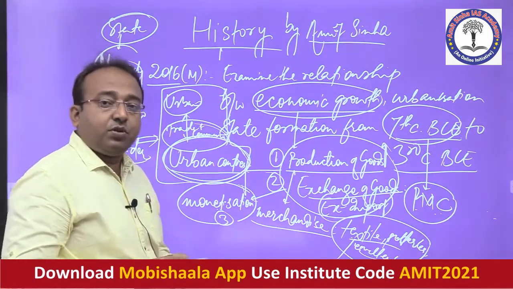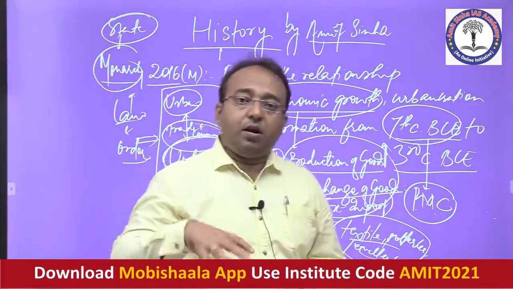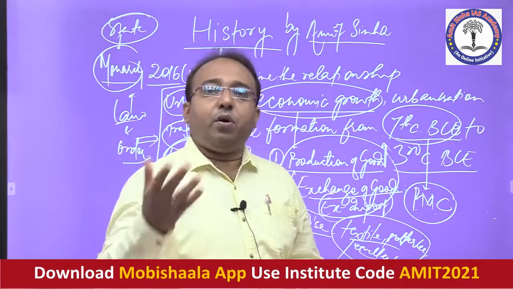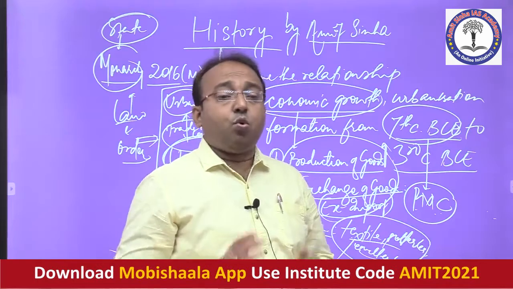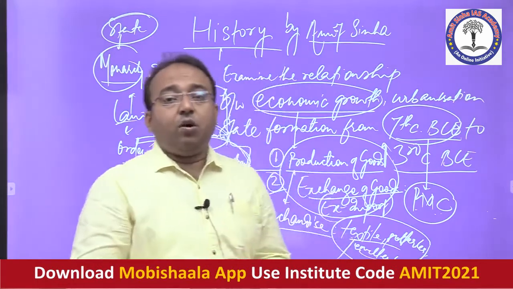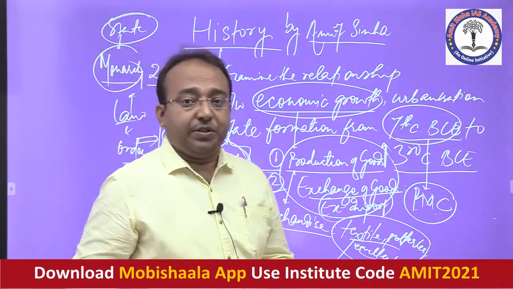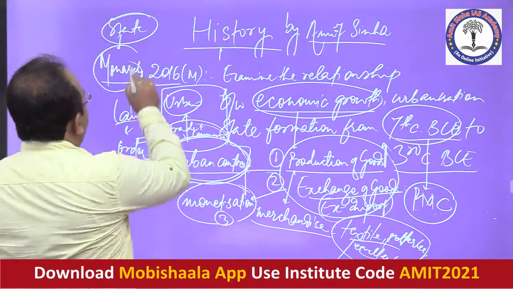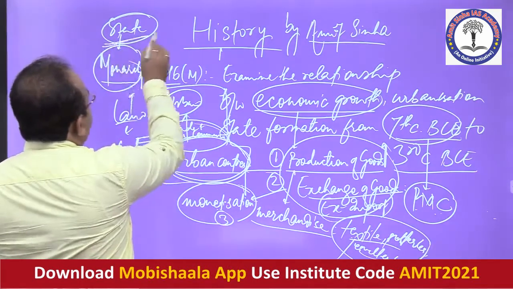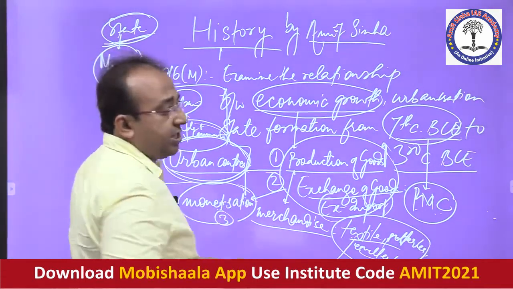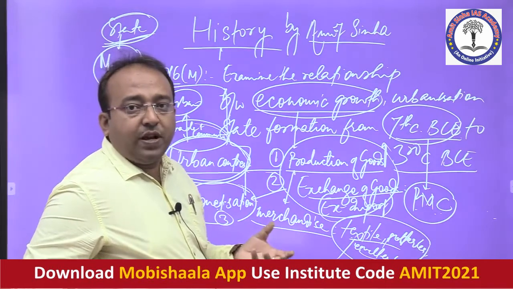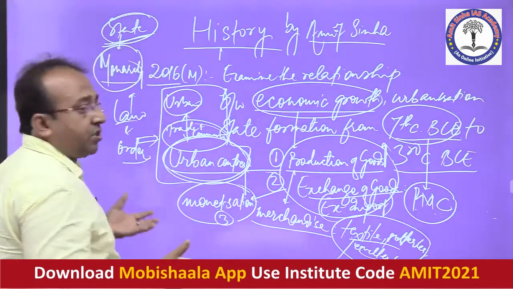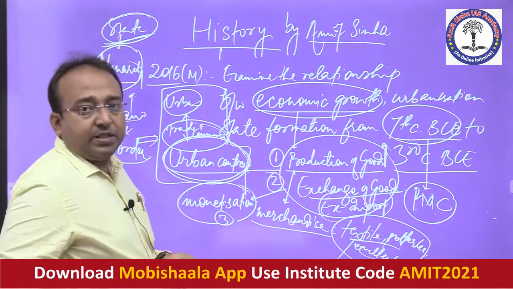State means that there has to be a ruler, and along with the ruler there is a system of bureaucracy, a system of defense, a system of army, and ministers who could regulate and look after all these affairs in the given society. So what you see, it finally started linking towards the emergence of the state in India by the 6th century BCE itself. And what do we find? We find that two kinds of states emerged in India by the 6th century BCE itself.